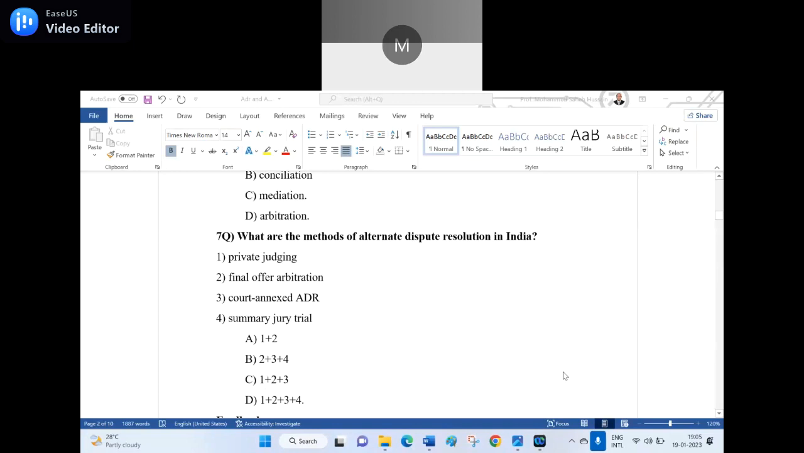C is the right answer, sir. Sir, 1 plus 2 plus 3. Okay, sir, correct. Summary jury trial is not there. Everything is there. Yes, sir. Summary jury trial also. D is the right answer, 1 plus 2 plus 3 plus 4.